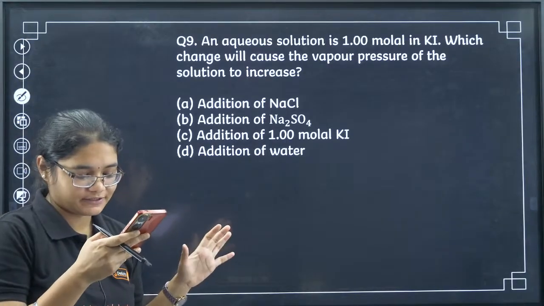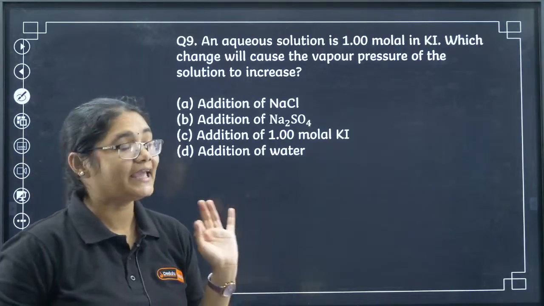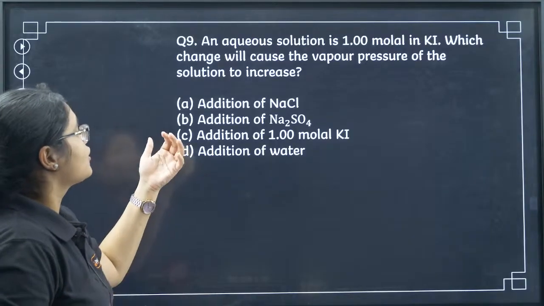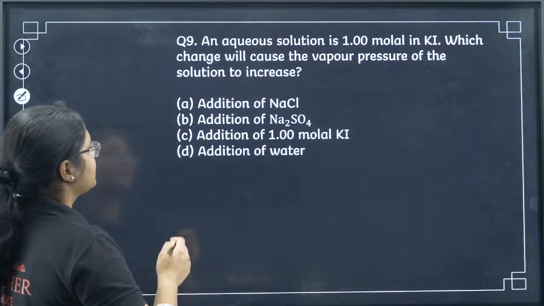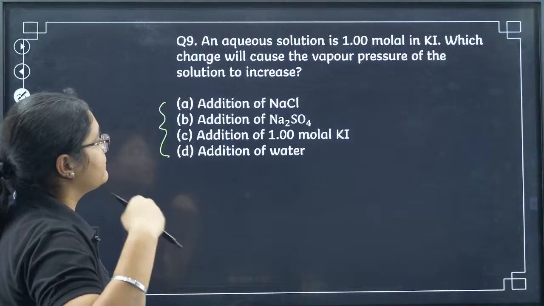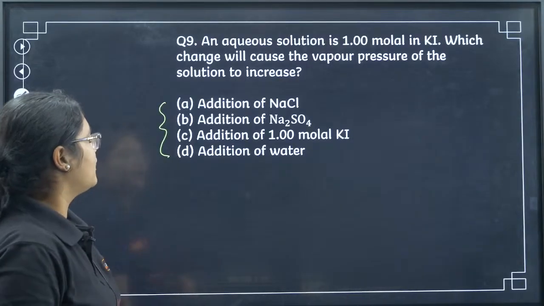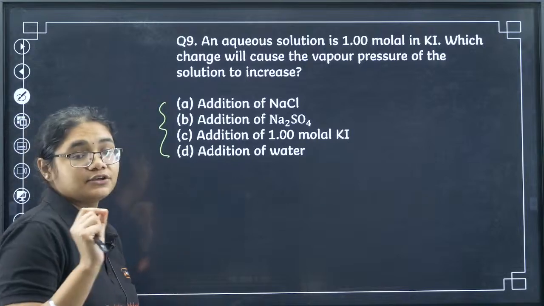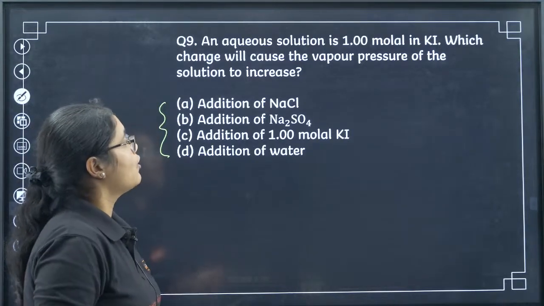Let's move to the 9th question here. An aqueous solution of 1 molal KI: which change will cause the vapor pressure of the solution to increase? What will happen if you add the following substances, such that the vapor pressure of the solution will increase? We have addition of NaCl, addition of Na2SO4, addition of 1 molal KI, and addition of water.